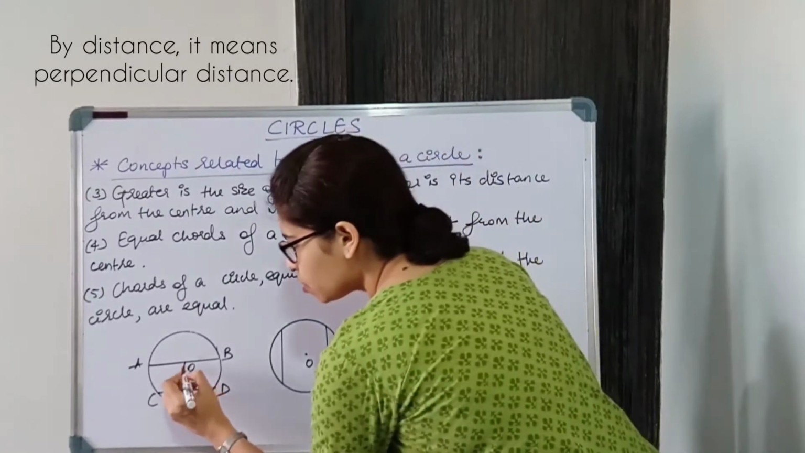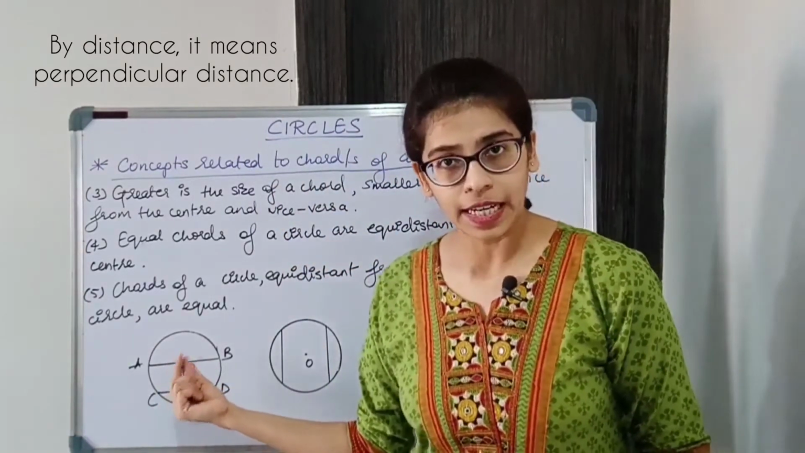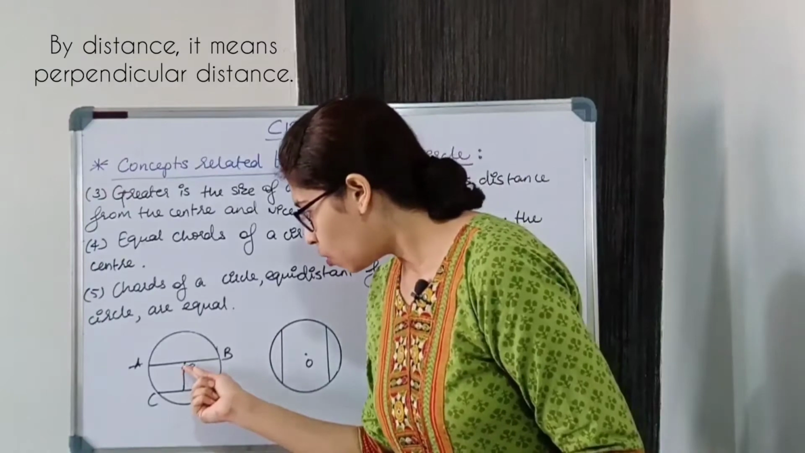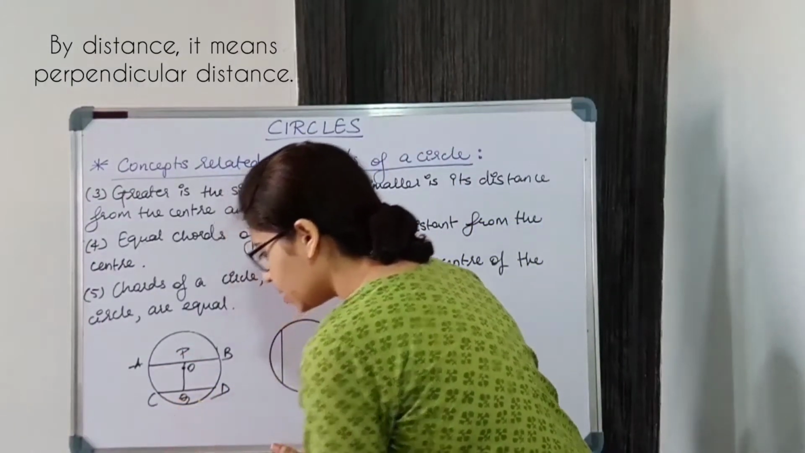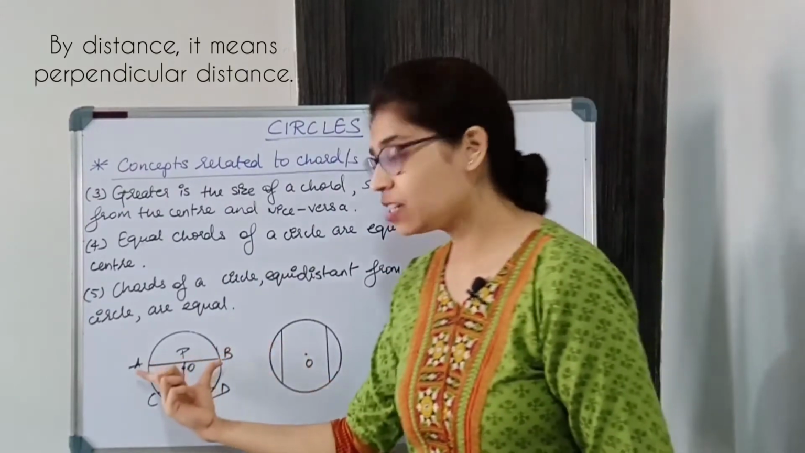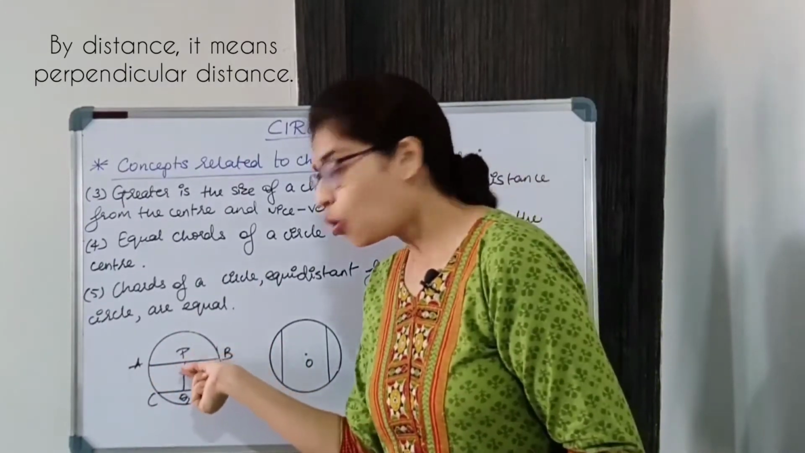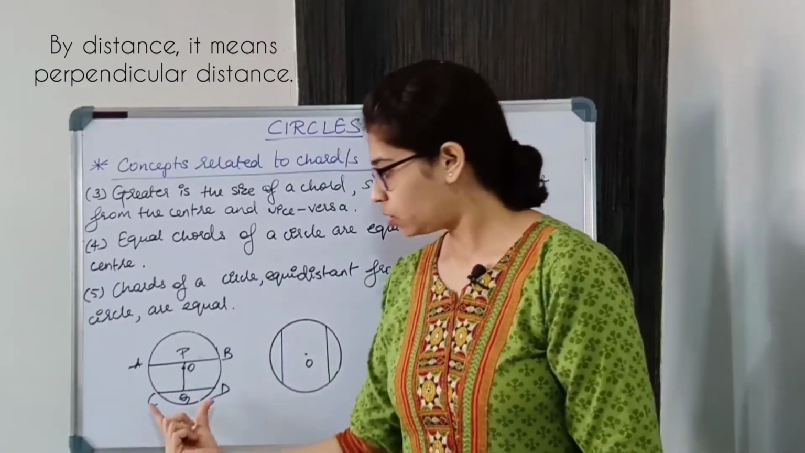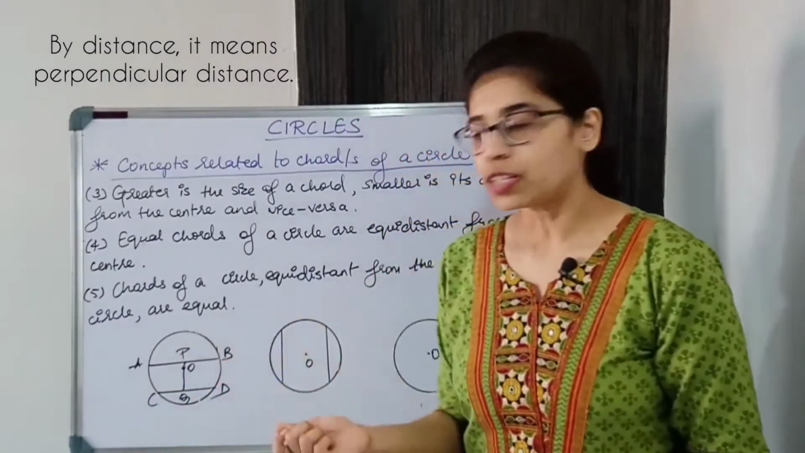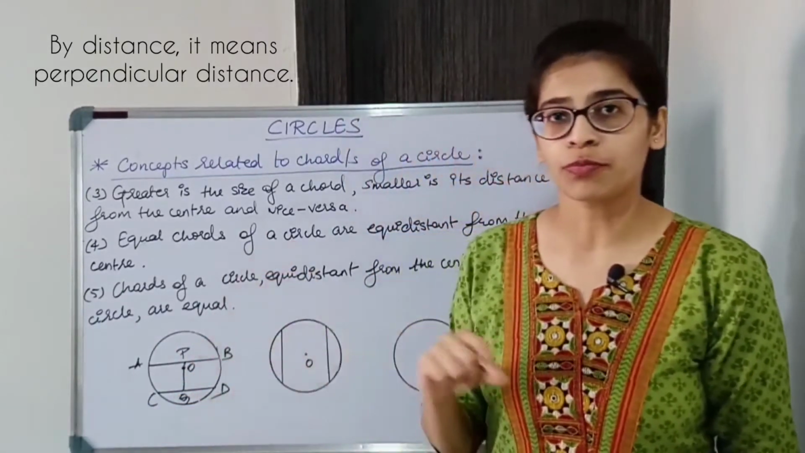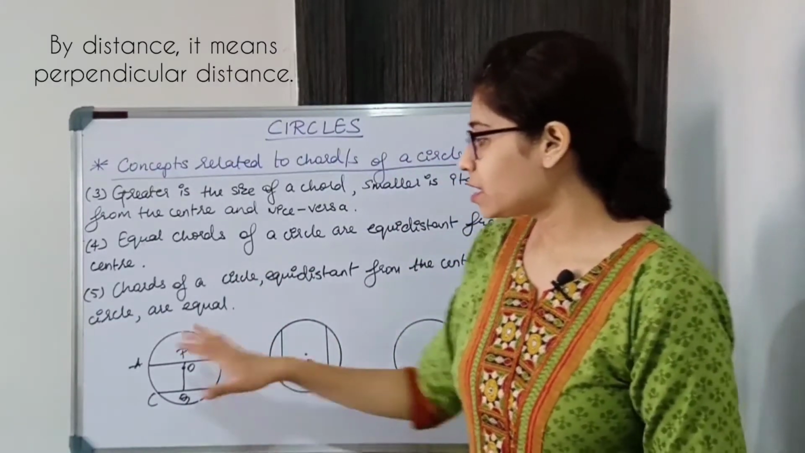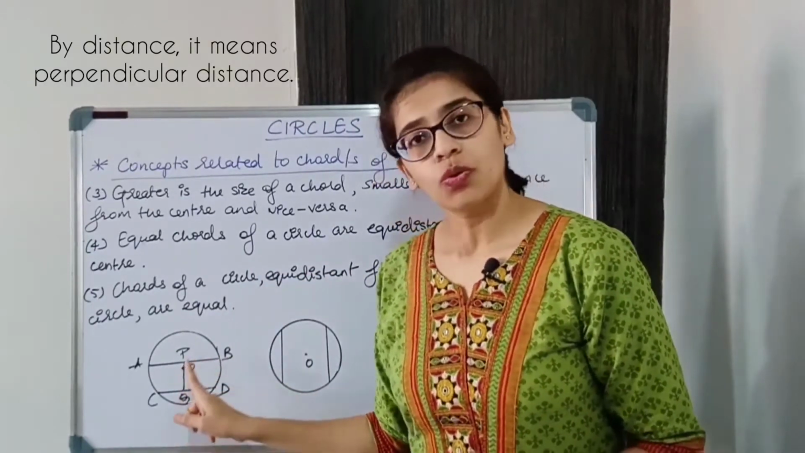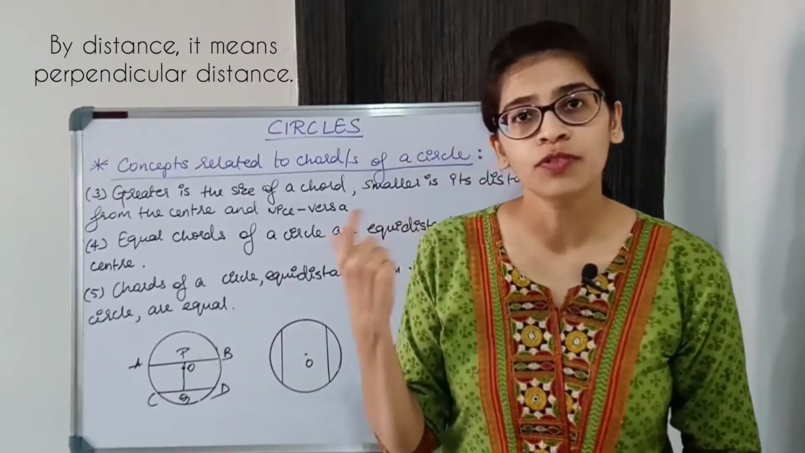So greater the size of the chord, smaller is its distance from the center. OP का distance देखो, OQ का distance देखो. So you can see AB is of greater length, so the distance OP is small. Over here it's the other way around. The chord CD is of shorter length, but the distance is more from the center. So greater the size of the chord, lesser is its distance, and the other way around as well. ठीक है, and vice versa. So if the distance is more, it means that the chord is of smaller length.